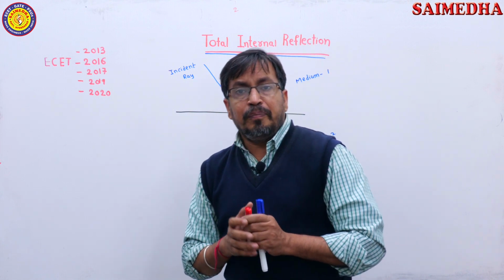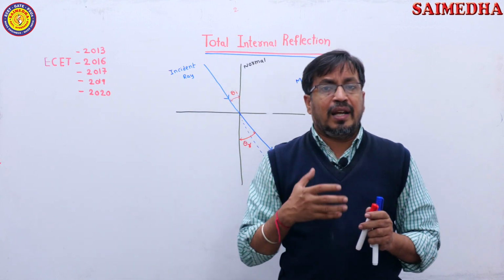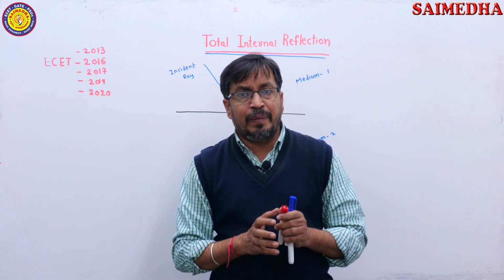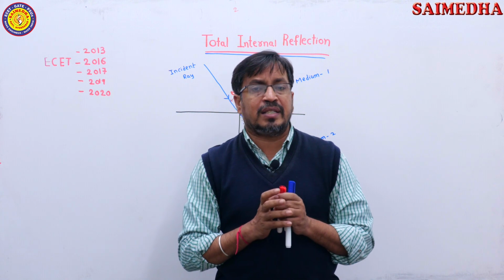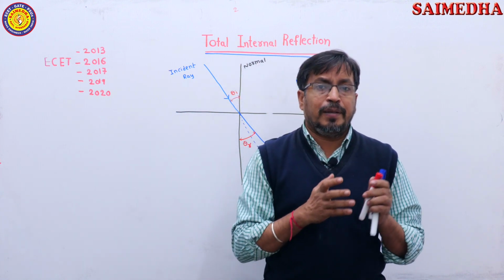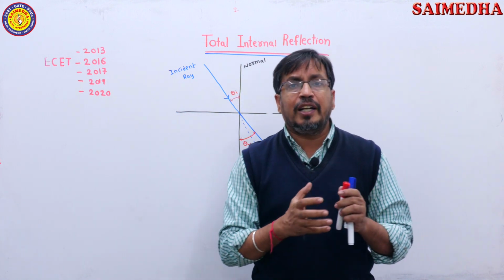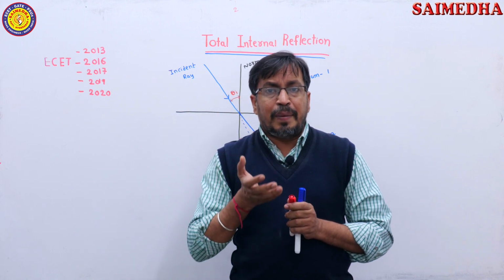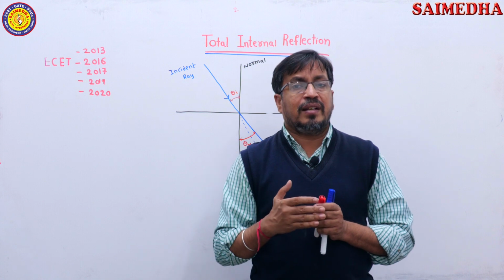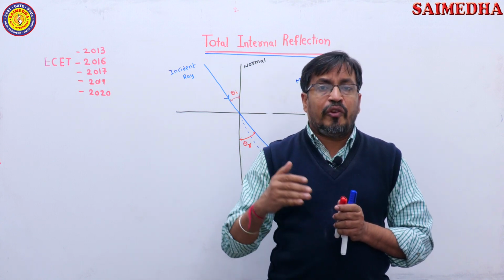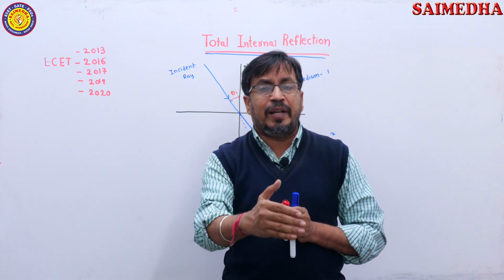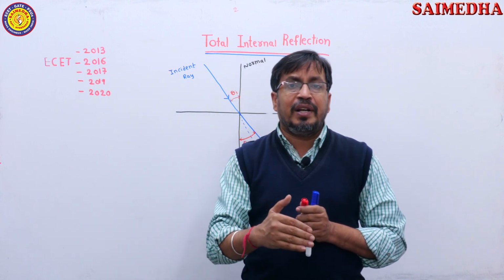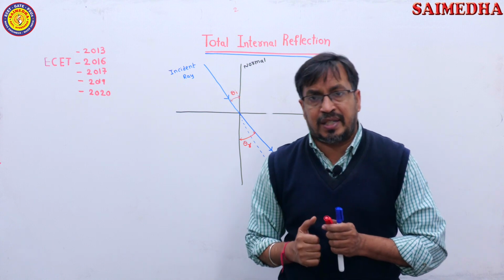So here the medium may be either denser medium or rarer medium. So the medium here we are discussing in two methods. One is it may be denser medium or it may be rarer medium. So here I am explaining two cases. When light is traveling from rarer medium to denser medium, what happens? When light ray is traveling from denser medium to rarer medium, what happens?